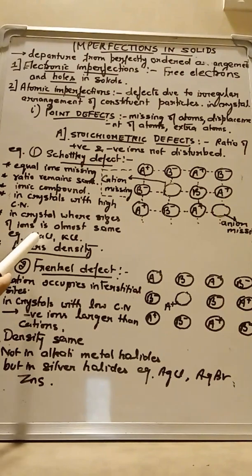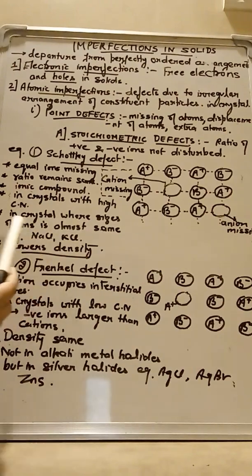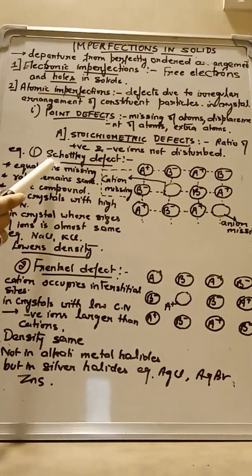Examples of such crystals are alkali metal halides. Alkali metals are first group metals. So their halides like NaCl, KCl, LiCl, these types of halides, they generally show Schottky defect.